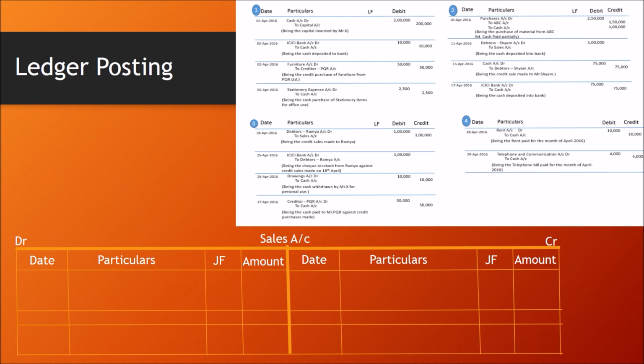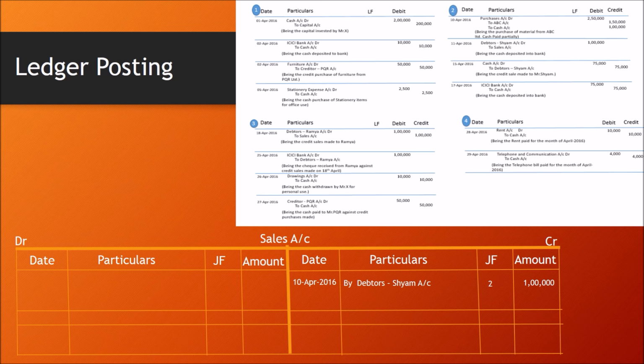Then sales account. Sales account is affected because of transaction number 2 in page number 2, debtors to sales account. Sales account is on the credit side: 10th April 2016, by debtors Sham account, journal folio 2, amount is 1 lakh. Remember, every journal entry will be posted 2 times, one for a debit line and another for a credit line, or as many times as the number of lines in the journal entry.